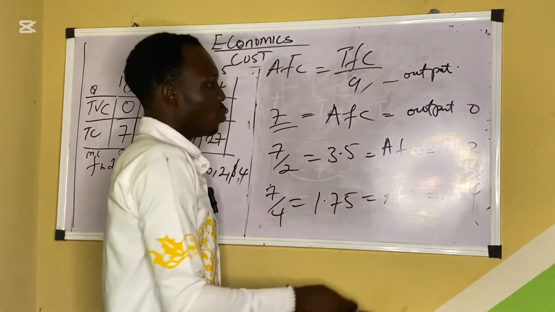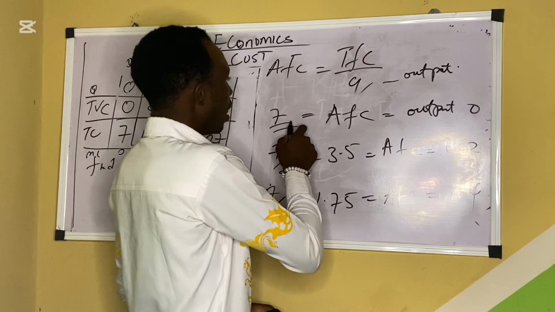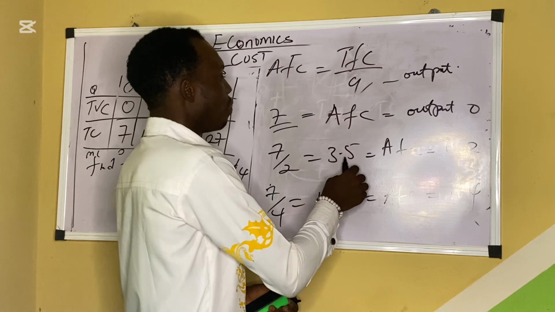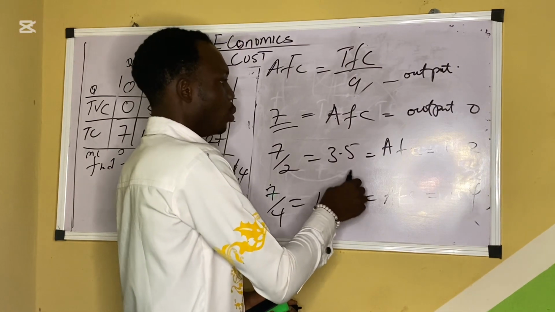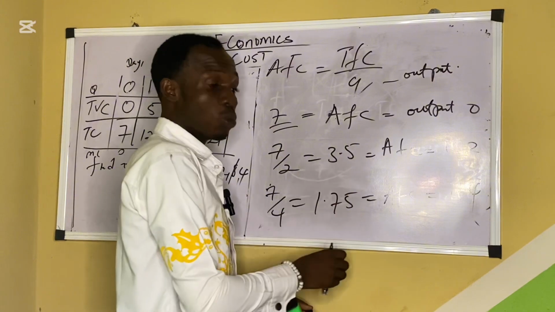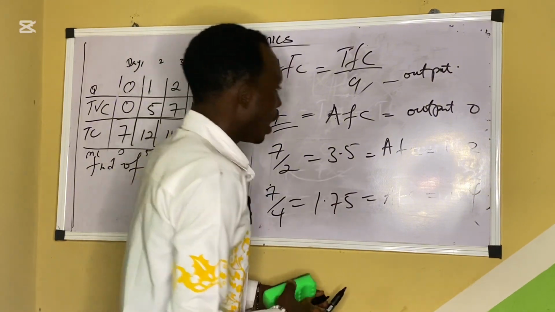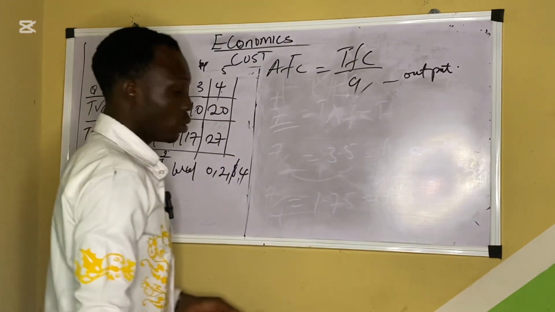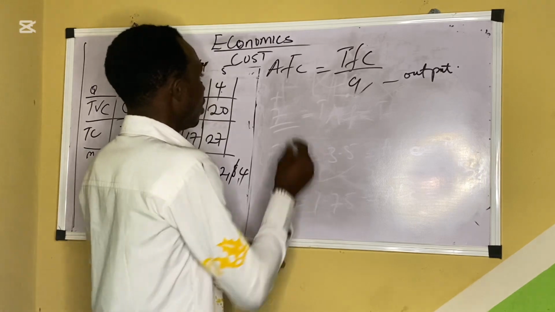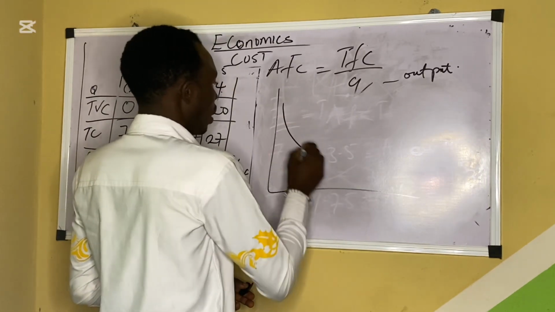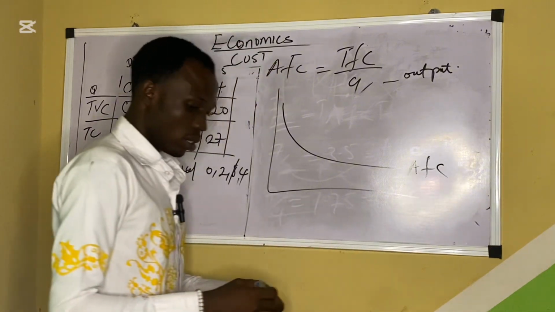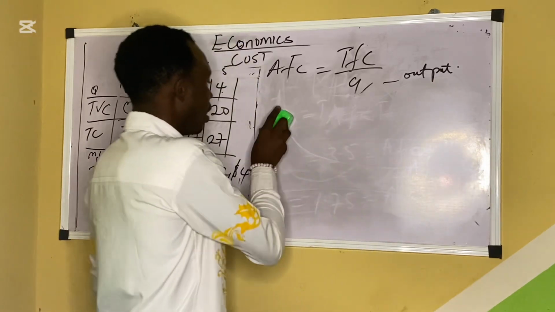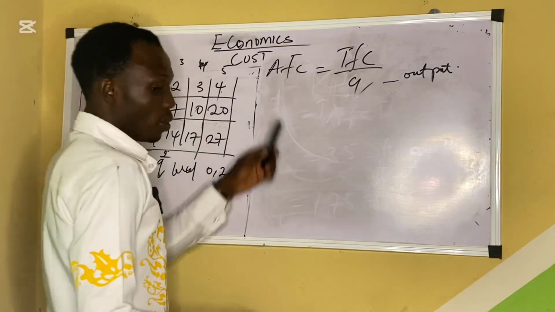Do you understand it? So you see that when there is no output, the average fixed cost will still be the same as the total fixed cost. But when there is output, it means that they are using $3.5 to produce 2 from the total fixed cost that they have. So the more the output is increasing, the more the average fixed cost is declining. So the graph of average fixed cost is like this. That is how it is declining. So that is for average fixed cost.